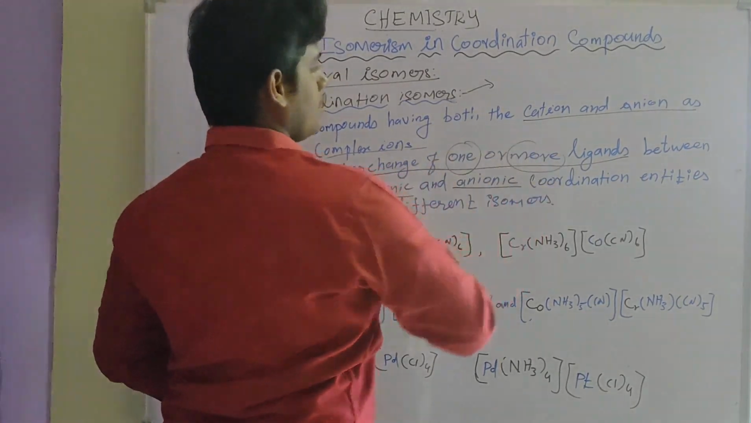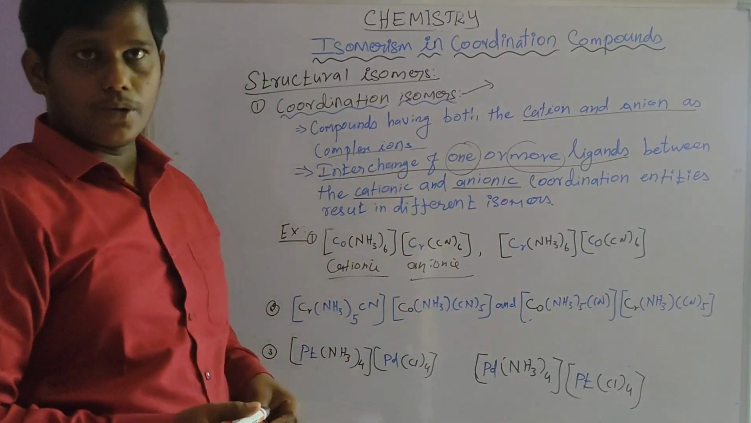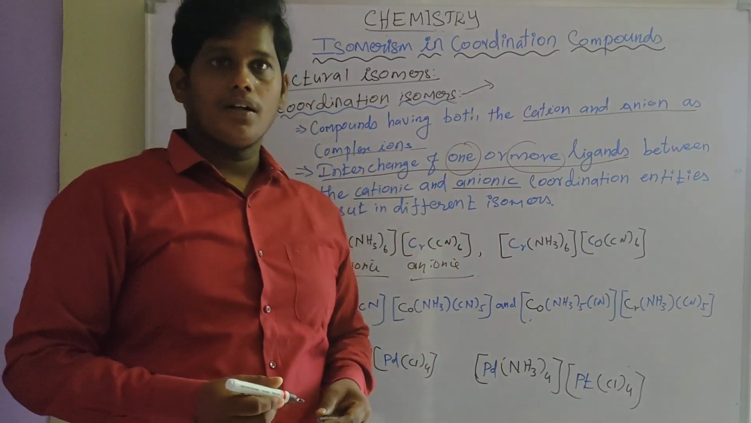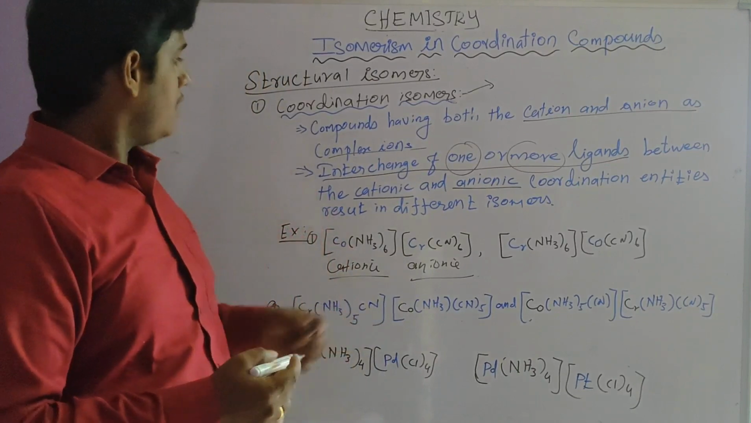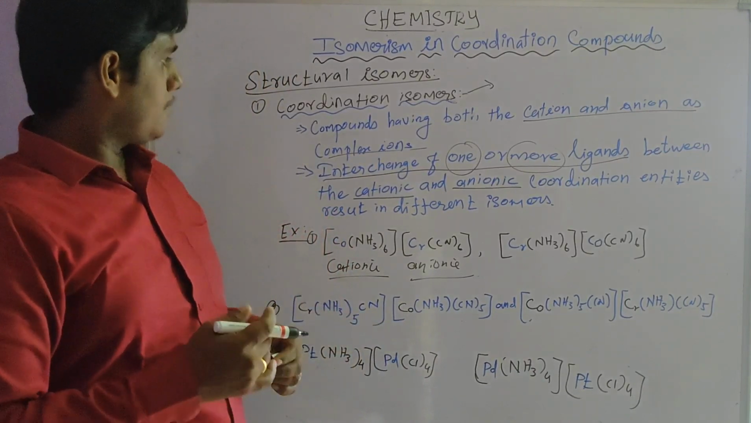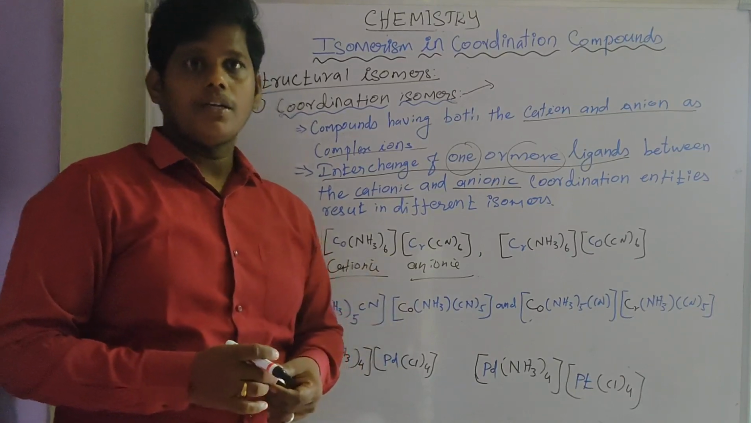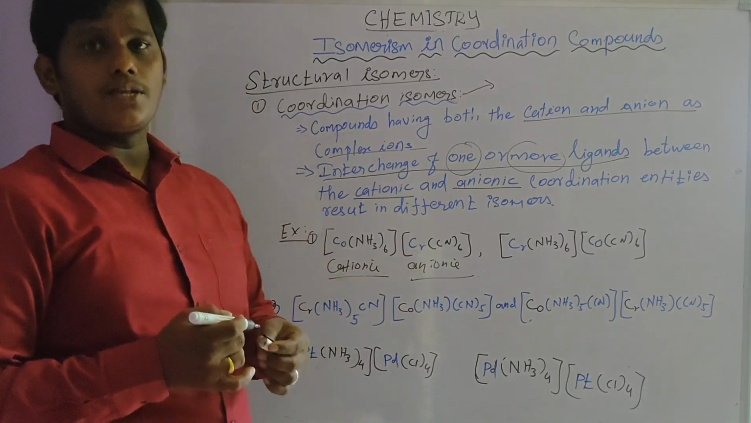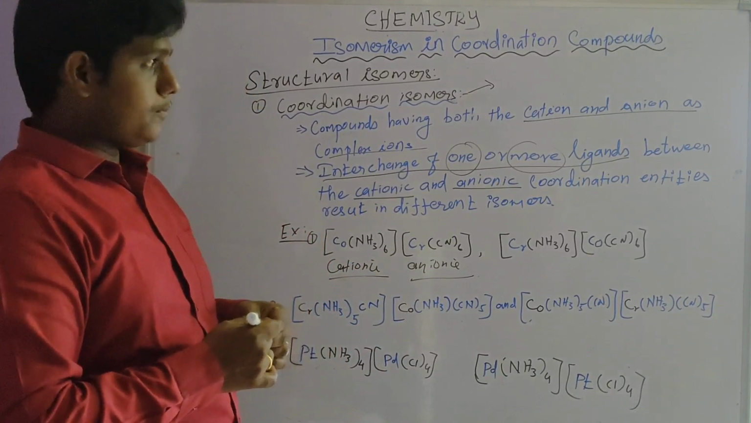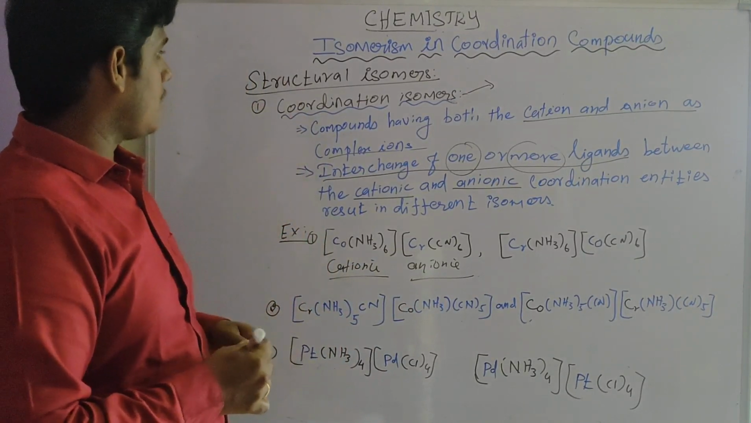You know the ligands: cyanido, chlorido, amine, aqua, etc. These are the ligands. So the coordination entities result in different isomerism. It is called coordination isomers or coordination isomerism. This phenomenon is called coordination isomerism.